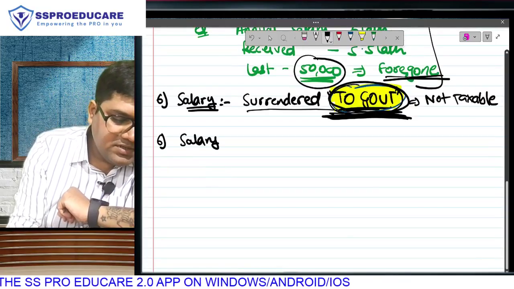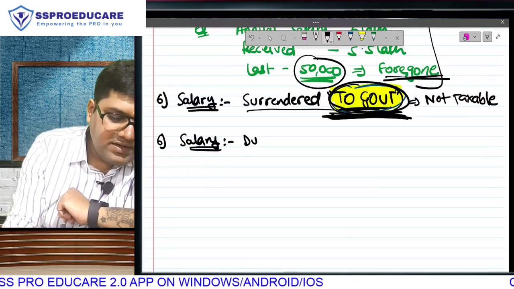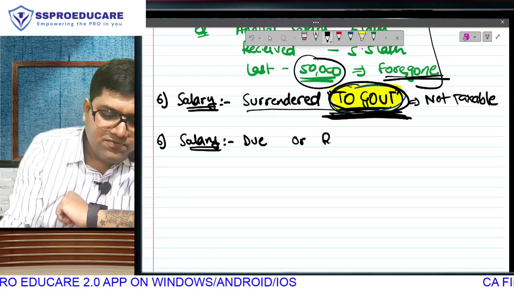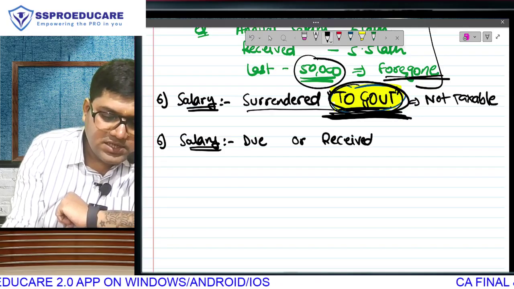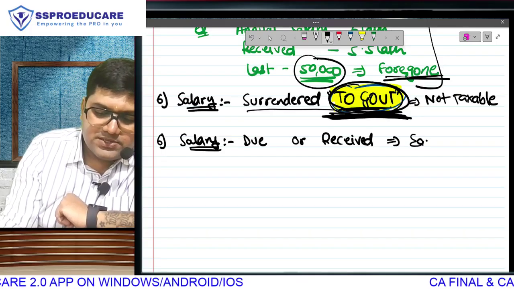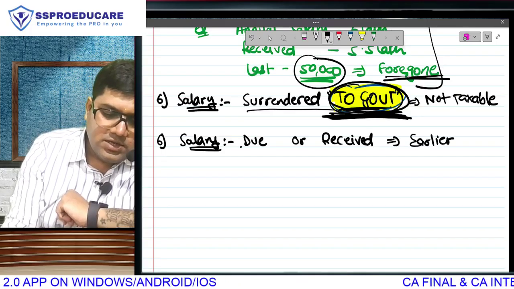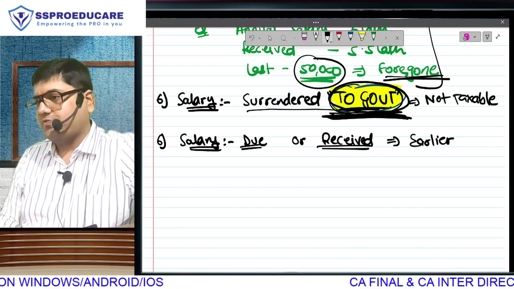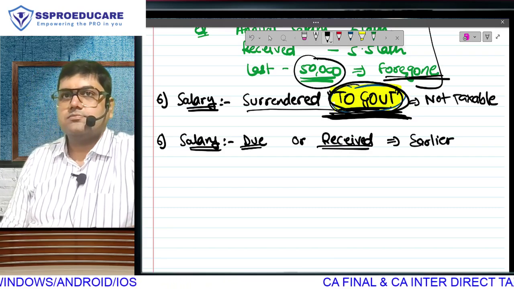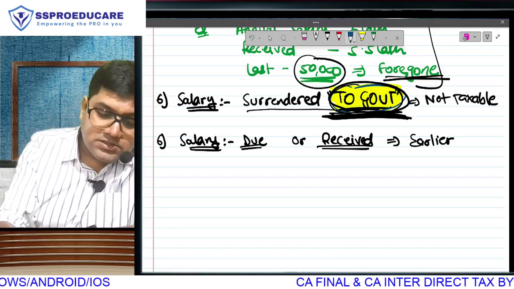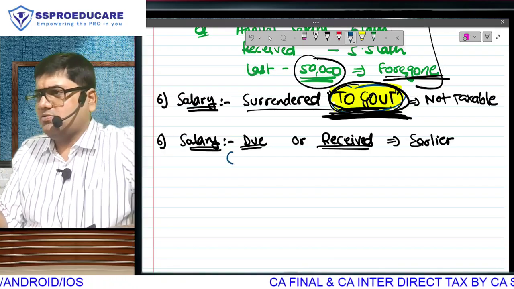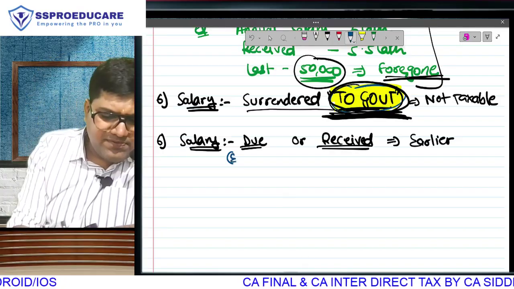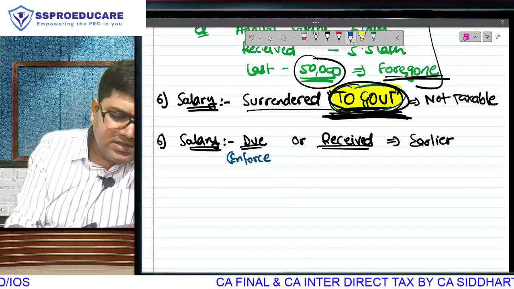Salary is going to be taxable when it is due or when it is received, whichever is earlier. So this point is discussing the point of taxation, the event of taxation. The word due, due word ka meaning you should have known in accounts, but just to keep it very simple for you, means enforce the payment.